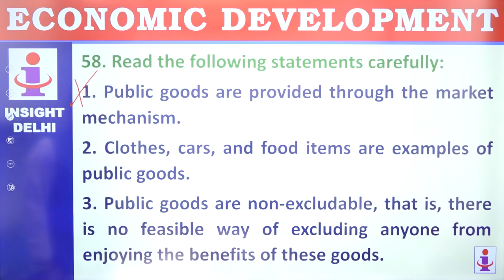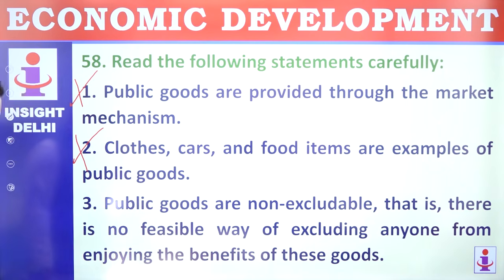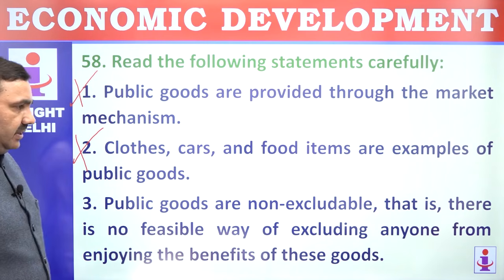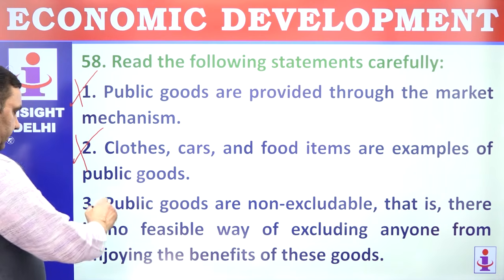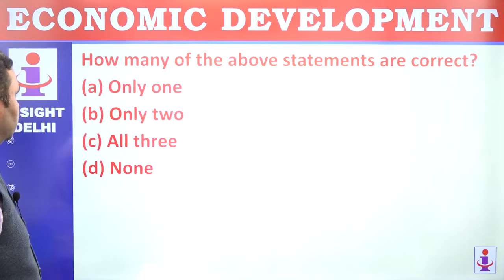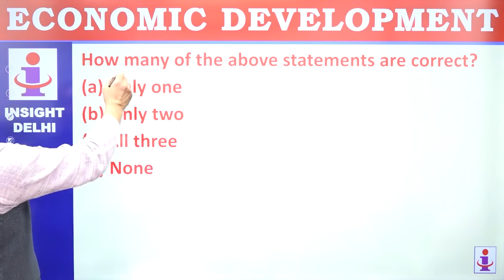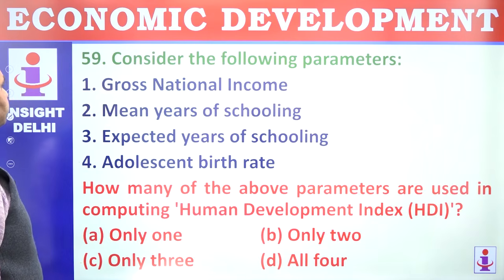Clothes, cars, food items are examples of public goods? No. Public goods means essential goods. Public goods are non-excludable. Perfectly correct. You cannot exclude anybody out of them. That is, there is no feasible way of excluding anyone from enjoying the benefits of them. Perfectly correct. 1 and 2 are wrong. Third is correct. Only 1 is correct, which means only 3 here. So number you have to ask how many are correct.